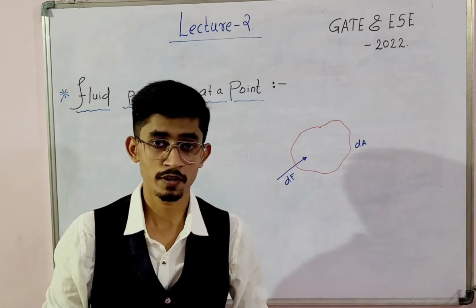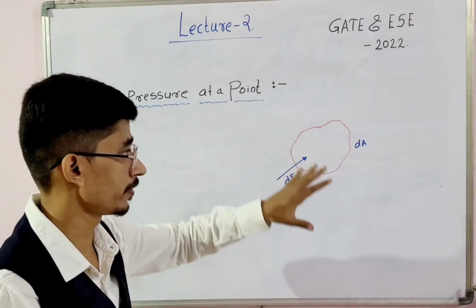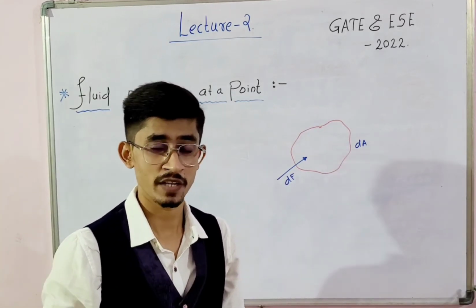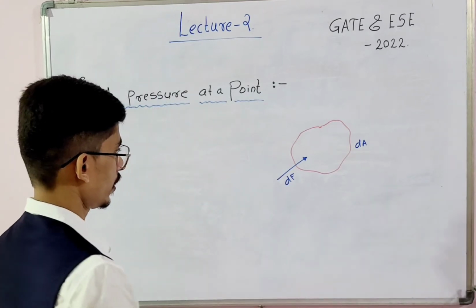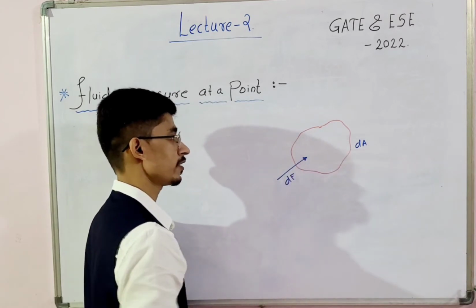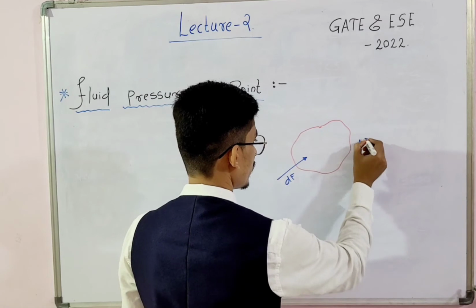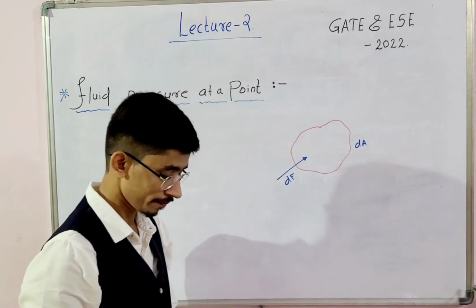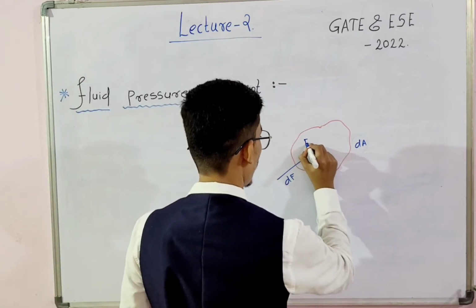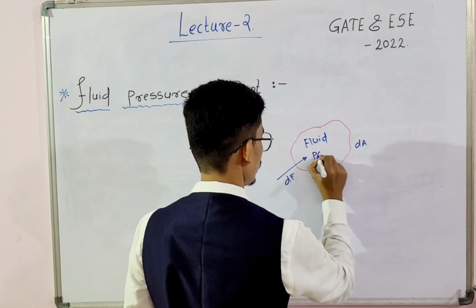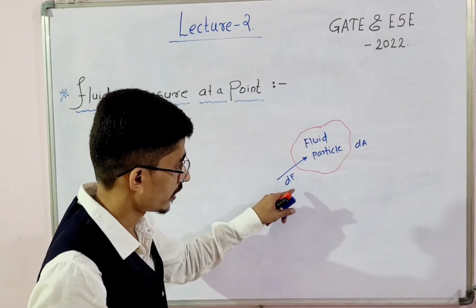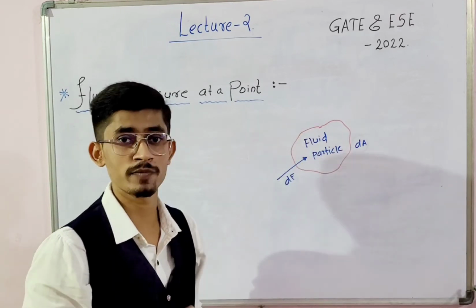So next concept, fluid pressure at a point. When your fluid is stationary, what will be the pressure acting on that fluid? How to find out? Let's say this is a stationary fluid particle, and dF is the force acting on that fluid particle, where dA is the surface area of that fluid particle.